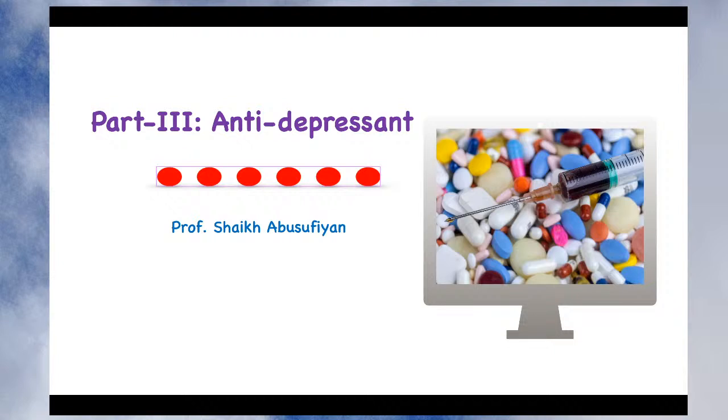Today we'll study part 3 of antidepressant drugs. Before going ahead, let's see what we studied in part 2 of this chapter. In part 2, we studied the classification of antidepressant drugs, and two important categories of drugs used in the treatment of depression: tricyclic antidepressant drugs and selective serotonin reuptake inhibitors.